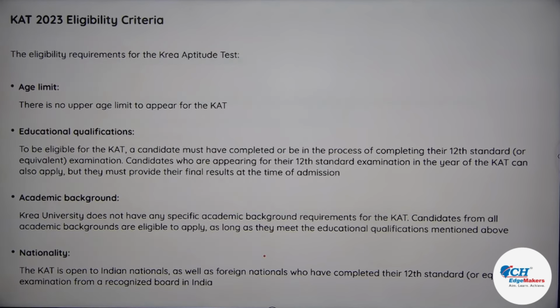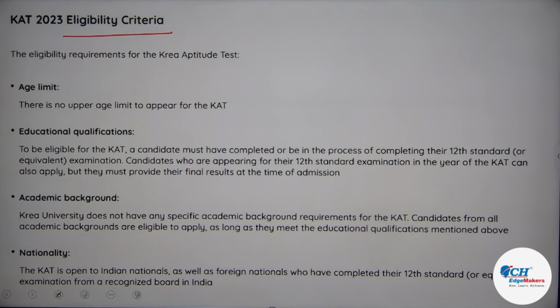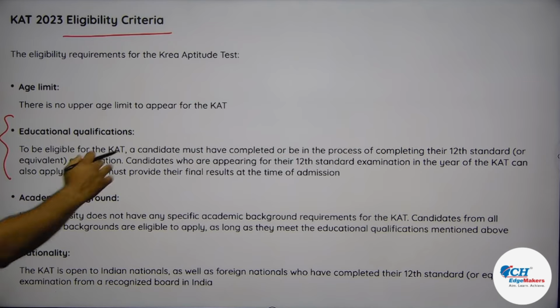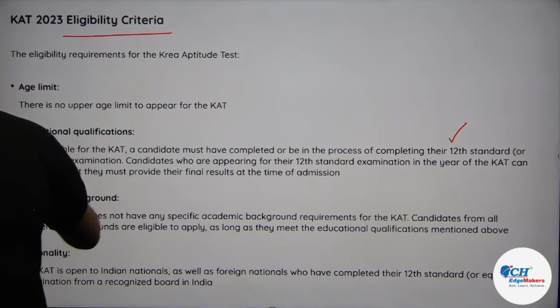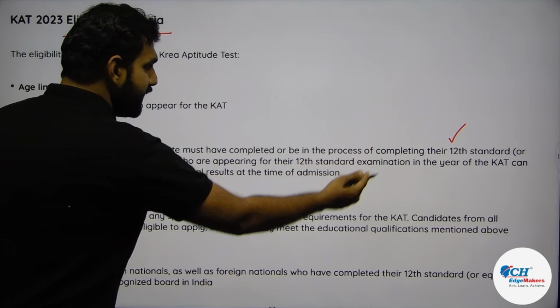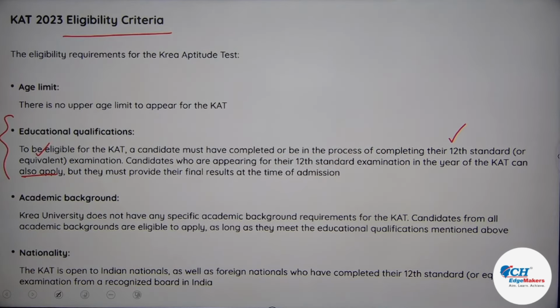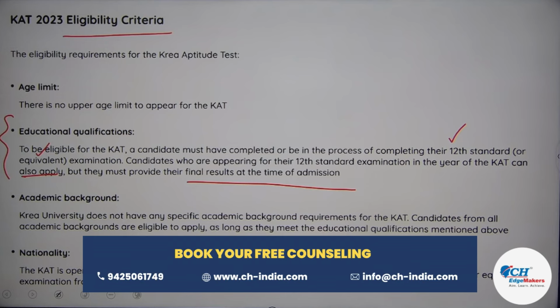Now if you want to talk about last year's eligibility criteria, there was no upper age limit, so yes, you need to be basically qualified. Educational qualification should be the more important criterion here, because a candidate must have completed or be in the process of completing the 12th standard or equivalent examination. Candidates who are appearing for their 12th standard in the year of CAT can also apply, but they must provide the final result at the time of admission. So that is, of course, very simply understood.